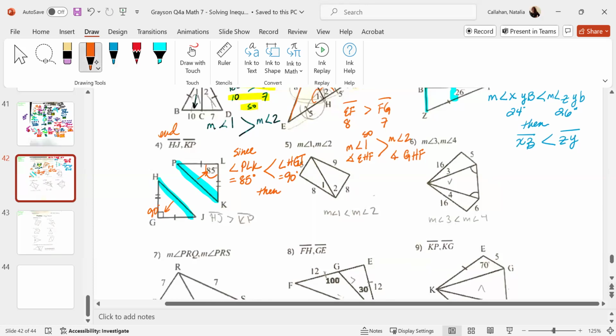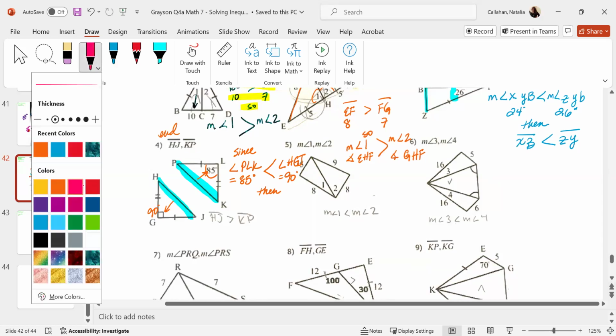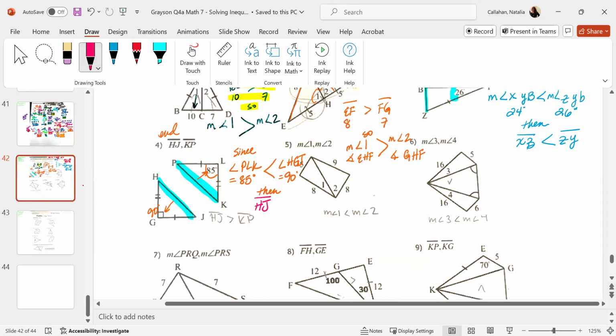Then you could say the side HJ, which is opposite of 90, or I'm sorry, hold on. Nope, not that side. 85 is over here. Side PK is less than HJ. Does that make sense? Do you see that? I'm going to pause it so you can try it again on your own.